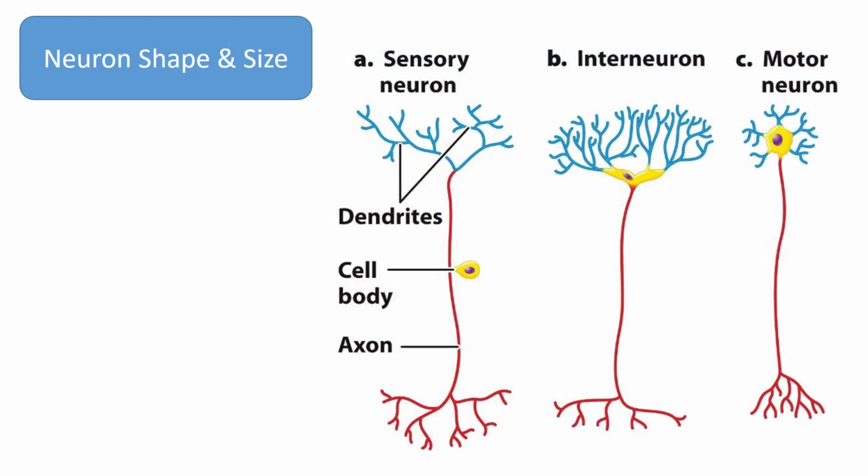Neurons show an amazing diversity in size and shape. They can differ in terms of length, the position of the cell body, and/or the number of extensions coming from the cell body. Some neurons, such as interneurons, are very short. In contrast, the motor neuron that extends from your spinal cord to your big toe is several feet long. Most of that length is in the axon.